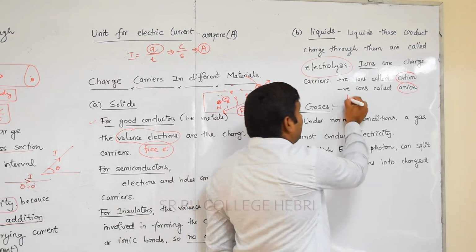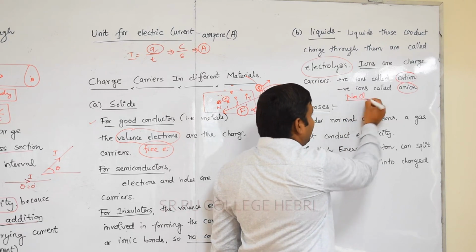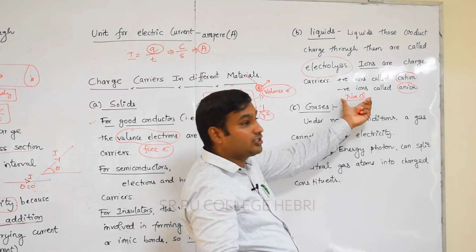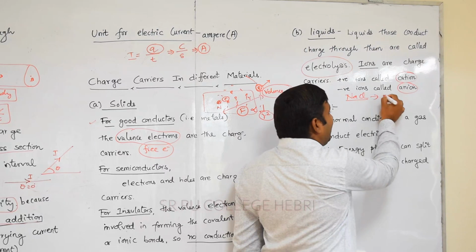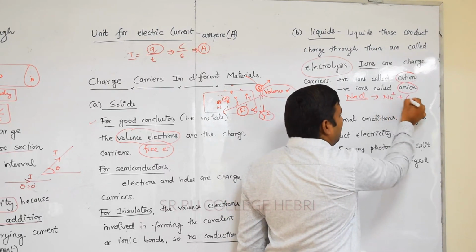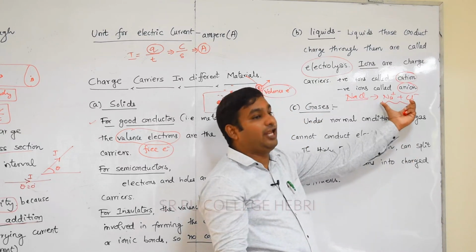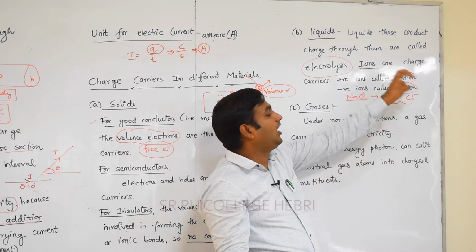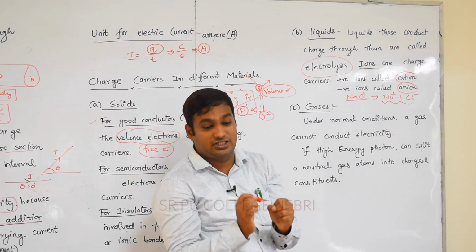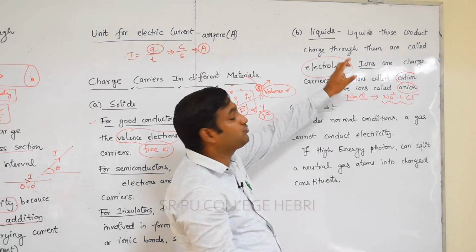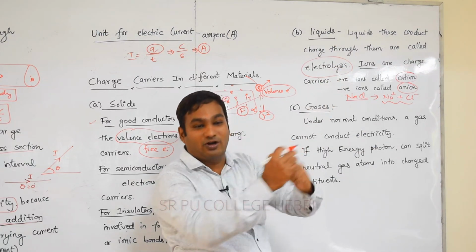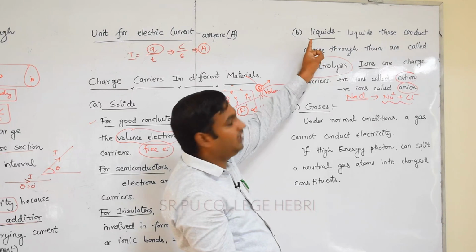Again, if I take an example like NaCl, it undergoes a certain process and liberates Na+ ions as well as Cl- ions, one a cation and the other an anion. These cations and anions, that is, the ions, are responsible for the conduction process or current in the case of liquids.